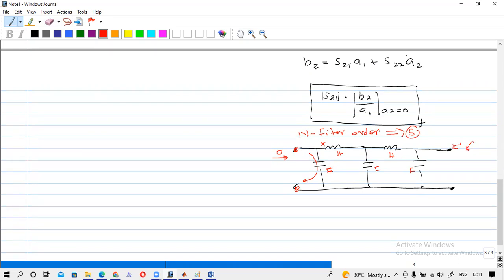If we carefully calculate the capacitance and inductance values, you can let the low frequencies pass and stop the high frequencies. That is the idea.